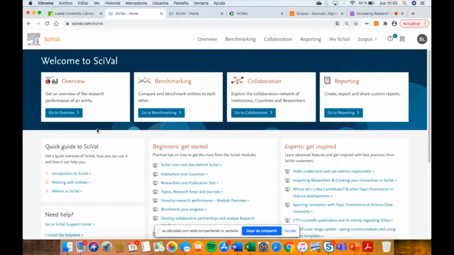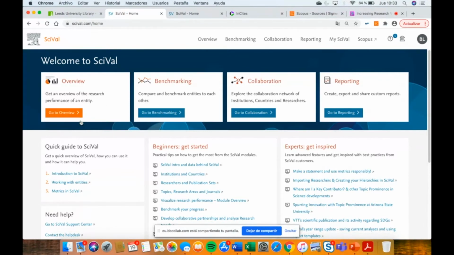So, there are three modules. You can analyze entities in Ceibal using overview, benchmarking to compare with others, or the collaboration module.